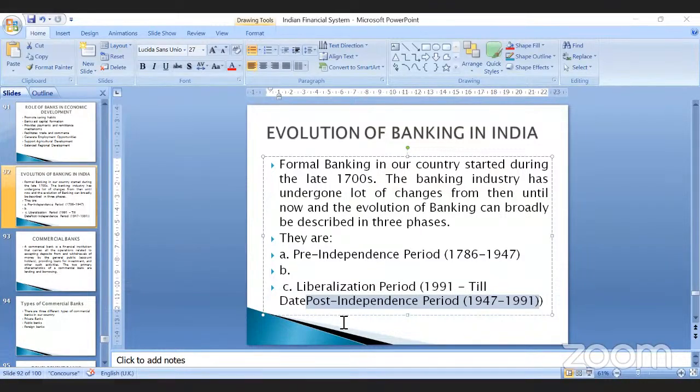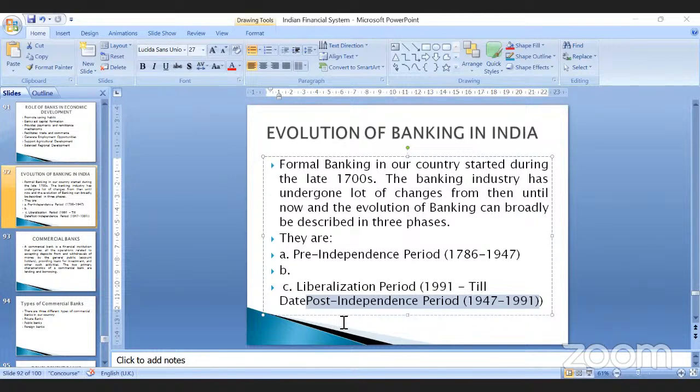So all the major banks were nationalized under the Banking Regulations Act in the year 1949, right? Those which had deposits of more than 50 crores, all those banks were nationalized. So in the year 1969, 14 banks were nationalized, right? In the year 1980, 6 more banks were nationalized, bringing the total number of nationalized banks to 20, right?